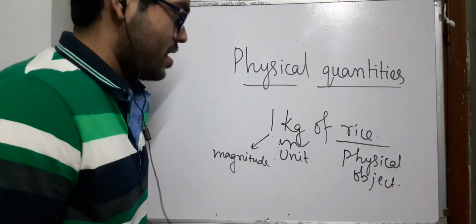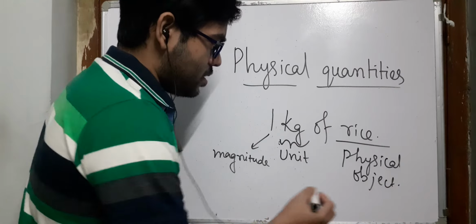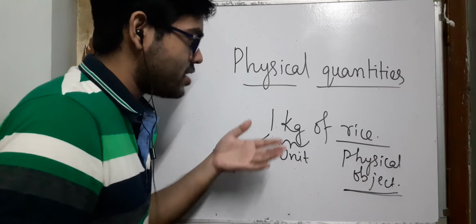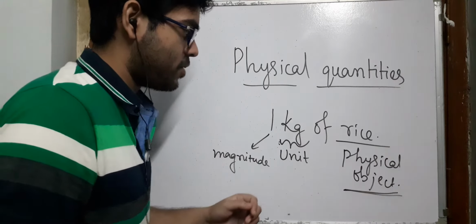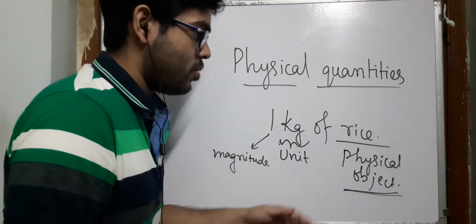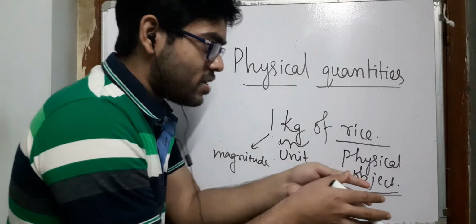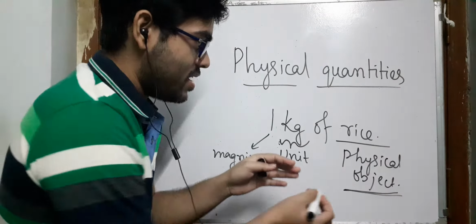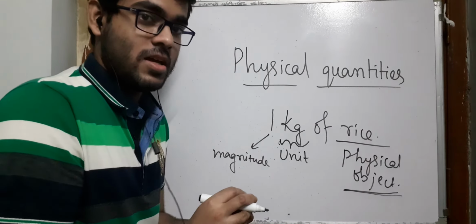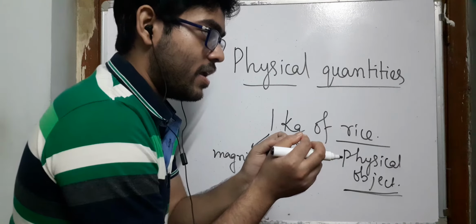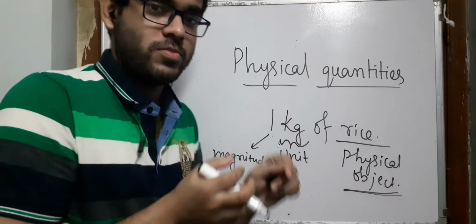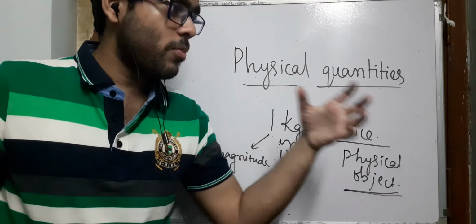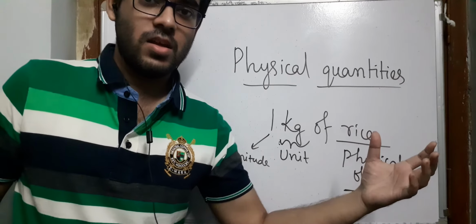Clear? Now, what you are trying to say to the shopkeeper is that you want 1 kilogram of mass. Here this mass is a property of rice. This property can belong to any object, because you see, some amount of object or matter is known as mass.